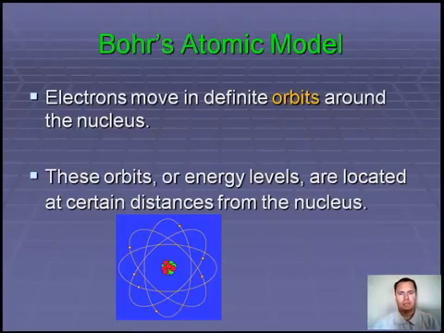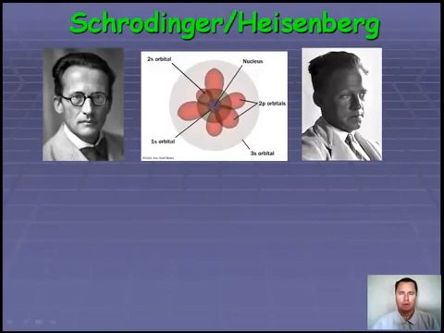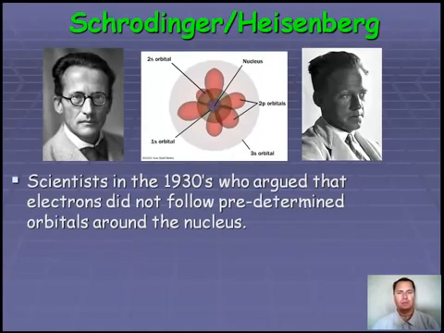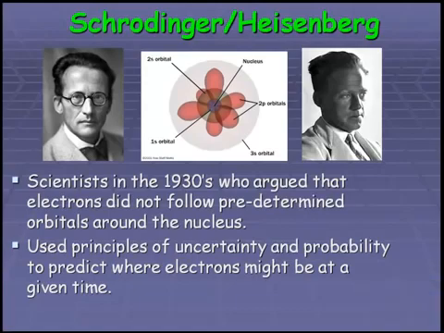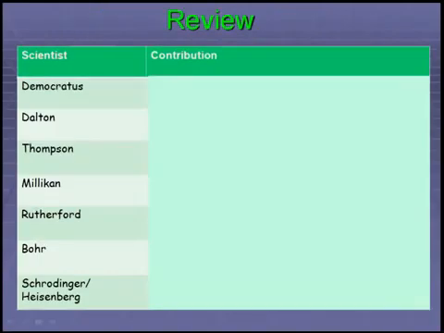Our current understanding of the atomic model comes from 2 scientists, Schrödinger and Heisenberg. In the 1930s, they argued that electrons don't follow predetermined orbitals around the nucleus. Instead, they used the principles of uncertainty and probability to predict where electrons might be at any given time, and we get these different orbital shapes. This is what our current understanding of the atom looks like. We're going to talk about these guys a little bit later on in this unit, so I don't want to spend a whole lot of time. But here's what I want to do for a review. You need to know the basic contribution of each of these scientists. So let's review real quick.